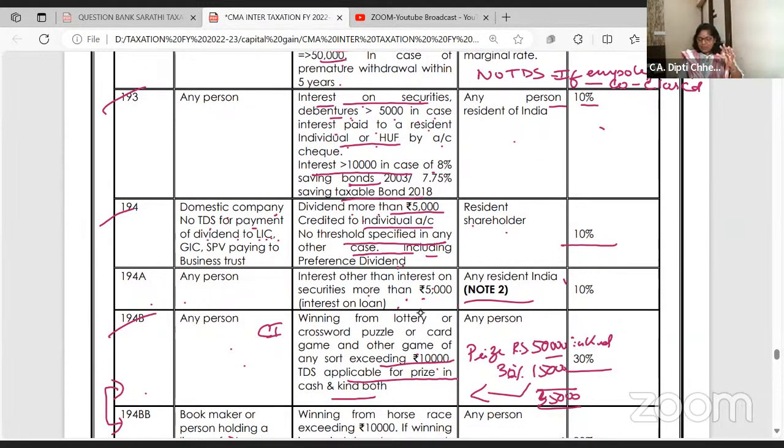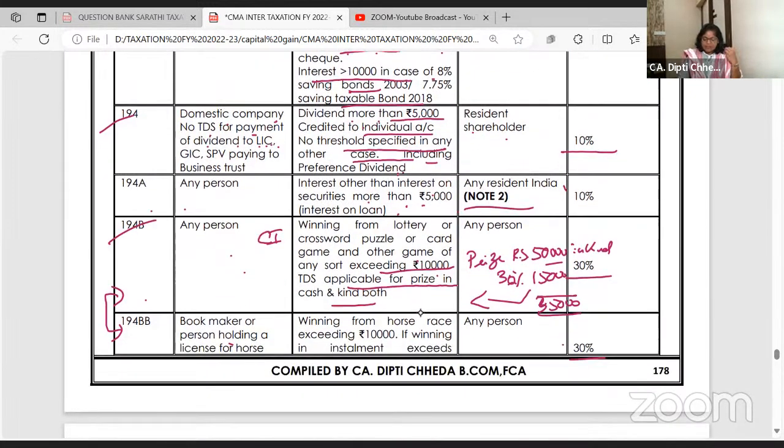For all the others, no limit. On dividend paid, TDS is deducted at the rate of 10%, except when this dividend is paid to LIC, GIC and SPV and all, where TDS is not deducted. Then 194A was interest on loan, paid above 5,000, deduct TDS at 10%. Thank you so much that you have rejoined, all of you.